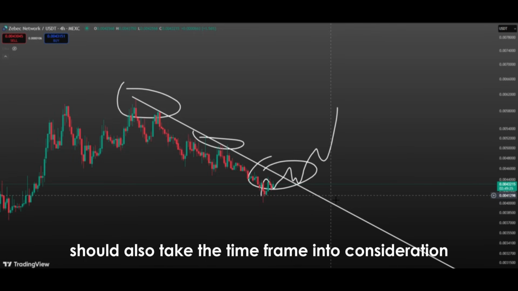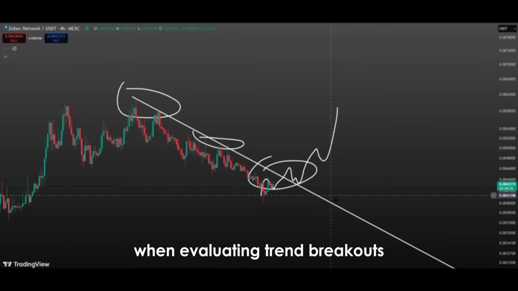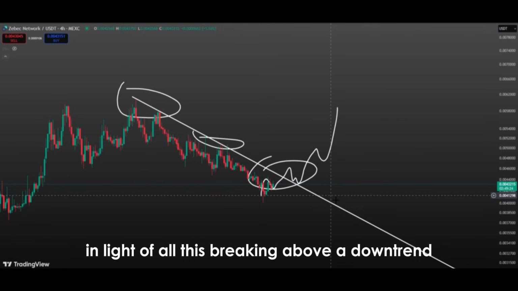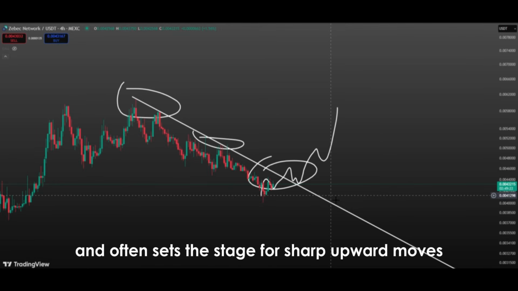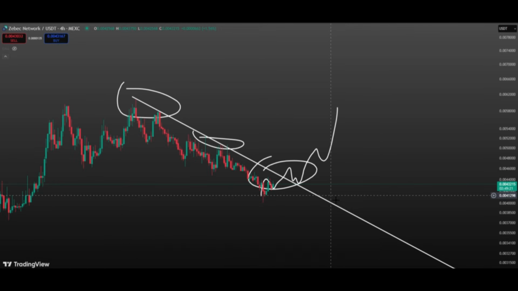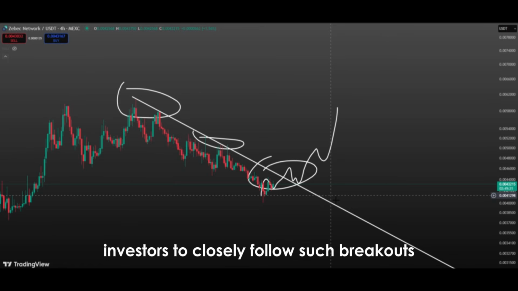Therefore, investors should also take the time frame into consideration when evaluating trend breakouts. In light of all this, breaking above a downtrend is not just a simple chart event, but a strong signal that a new era in the market has begun. The signal gives confidence to investors, changes the market's direction, and often sets the stage for sharp upward moves. That is why it is very important for investors to closely follow such breakouts and take positions accordingly.